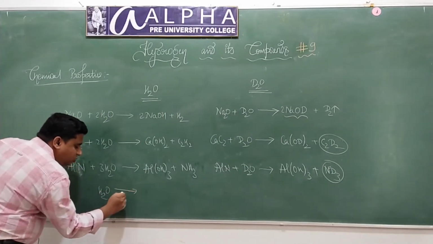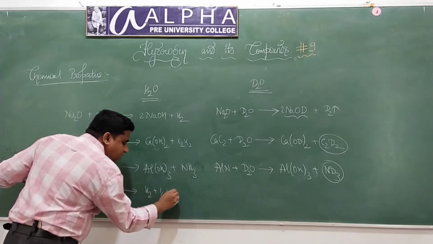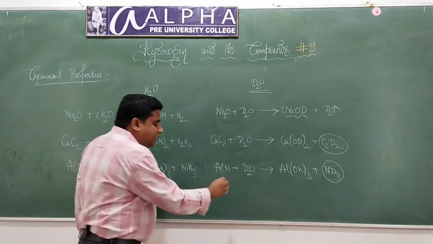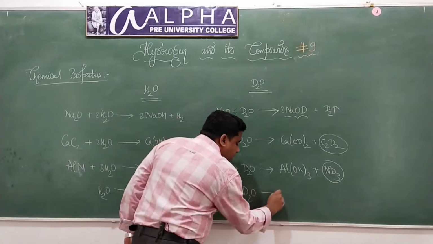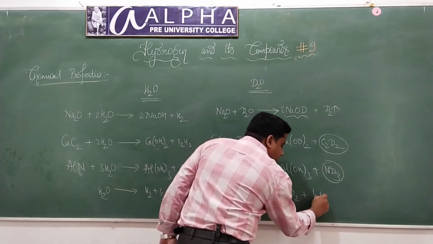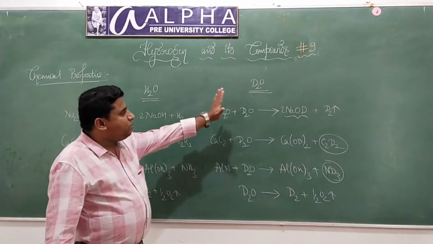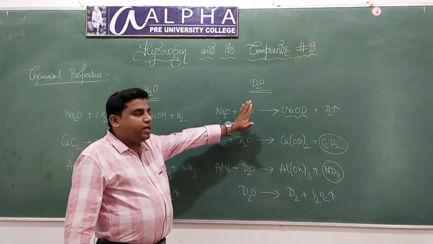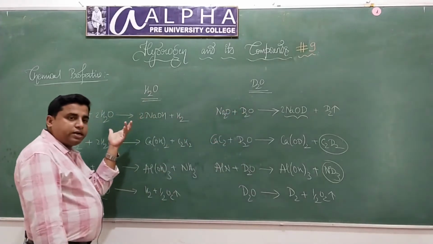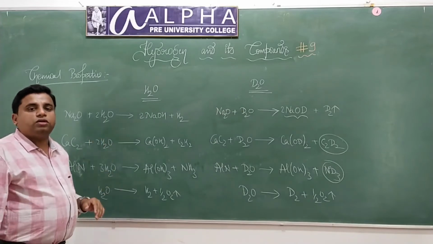Now what if you electrolyze water? We know if you electrolyze water, it will give hydrogen gas and oxygen gas. Just like this, if you electrolyze heavy water, it will give D2 gas and oxygen gas. So I can say the chemical properties of heavy water resemble the chemical properties of normal water. There is nothing more than this.